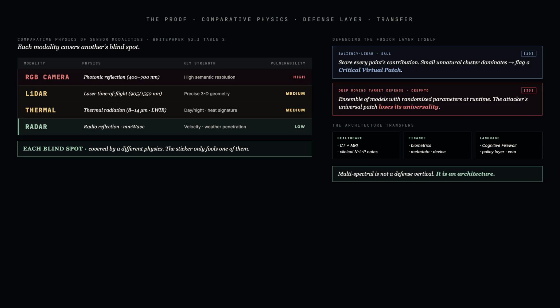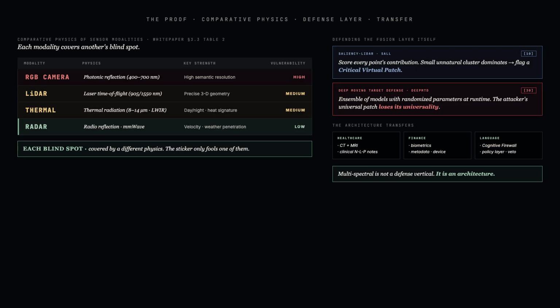To defend the fusion layer itself, the paper specifies two techniques. First, Saliency-LiDAR: analyze which points in the cloud drive the detection. If a small unnatural cluster dominates, that is a critical virtual patch, flag it. Second, deep moving target defense, or deep MTD. An ensemble of models with slightly different architectures and randomized parameters runs at inference. An adversarial example overfit to one model breaks against another. The attacker's universal patch loses its universality.